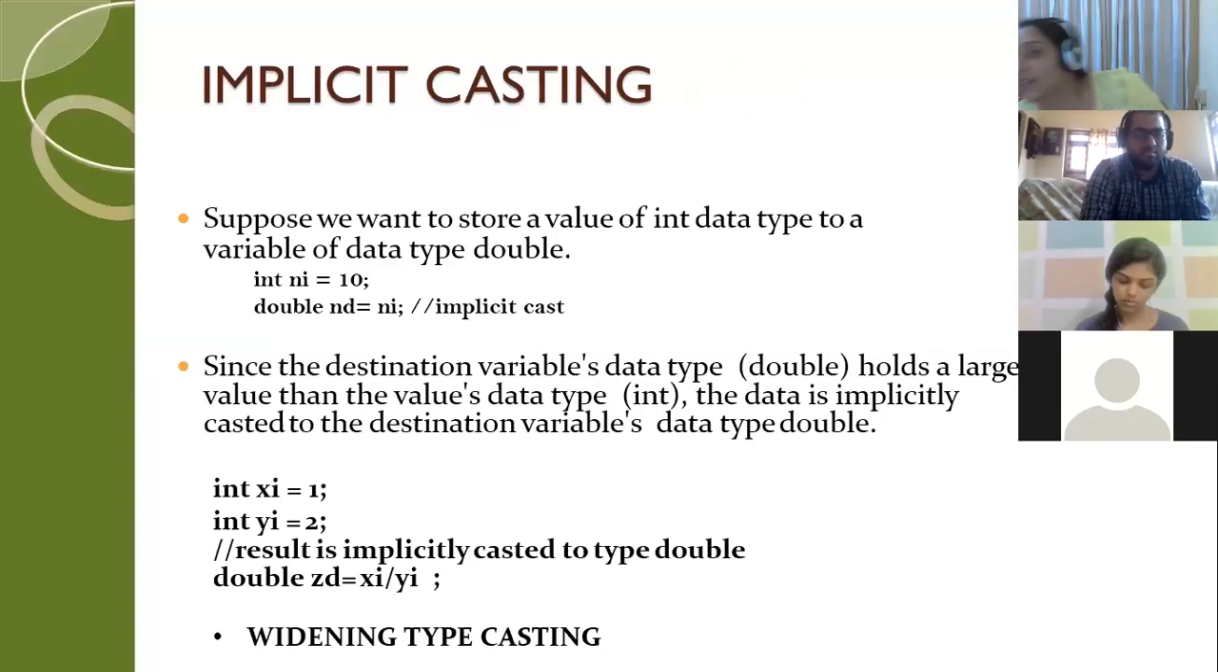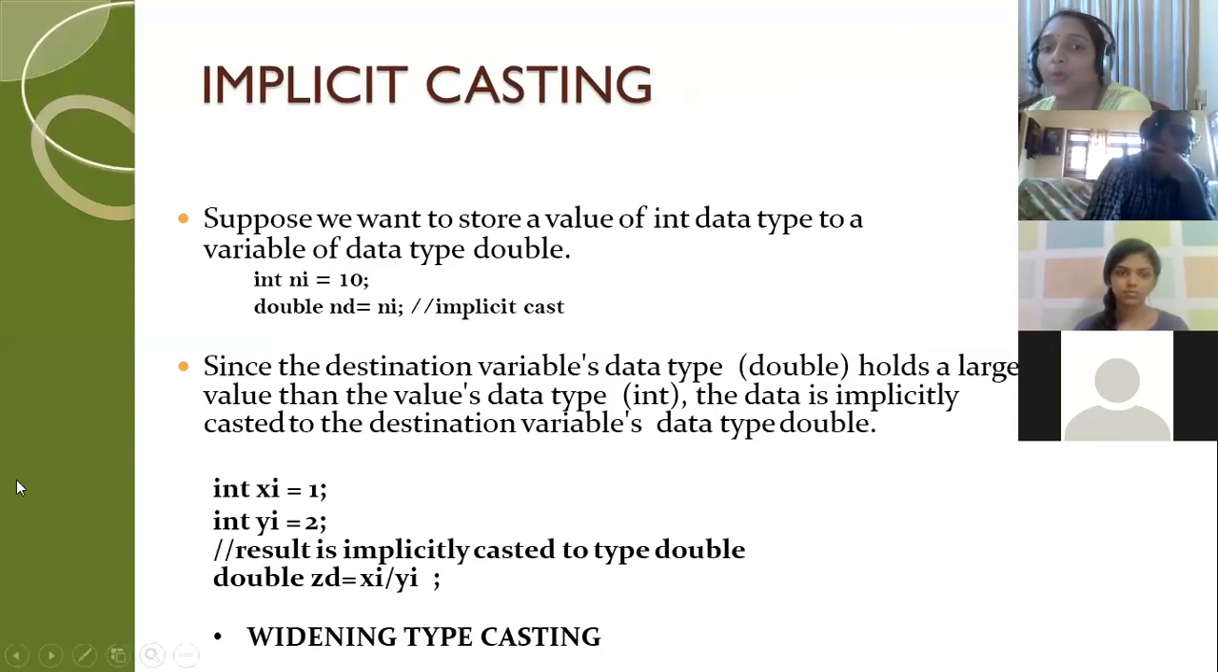The first one, we will see what do you mean by implicit casting. Okay. Now look here onto the screen. I do have a number, which is an integer, n. That is why I've given ni. Ni means n, which is an integer. The value is 10.